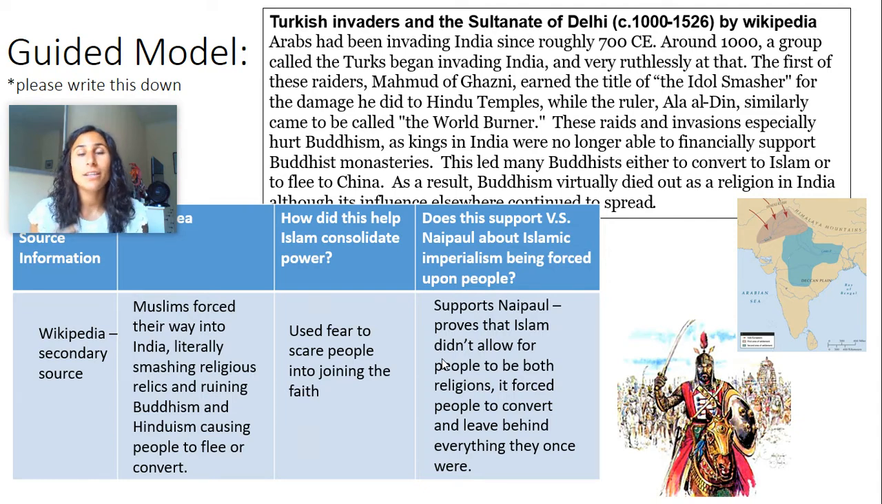That's why what you're going to do on the next slide is dig into other sources to really figure out what else did the Islamic Empire do from 1200 to 1450 to consolidate that power and to expand. We know they expanded. Why? How did they do it? And does it support or refute V.S.